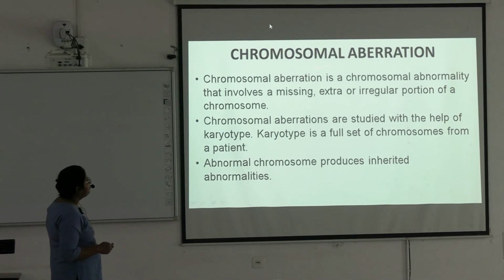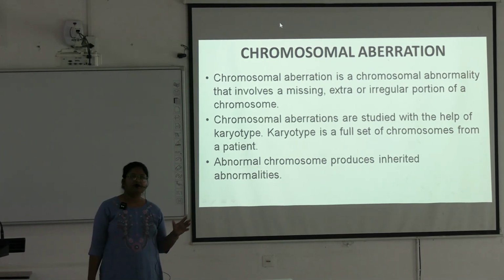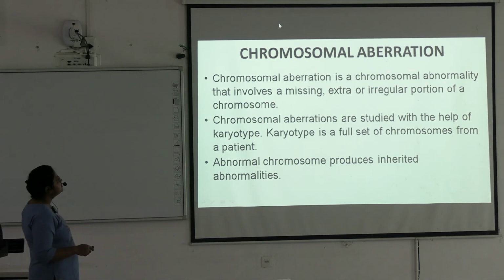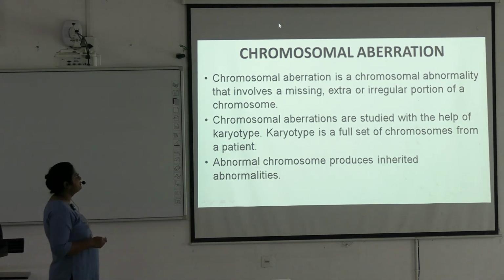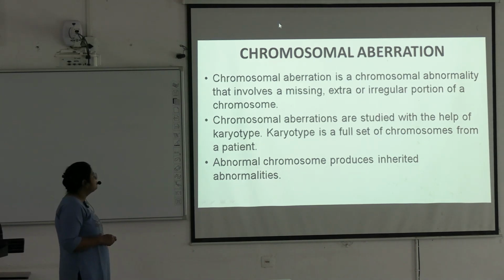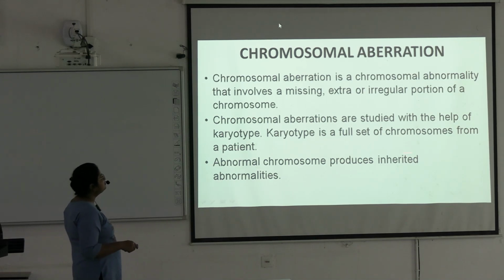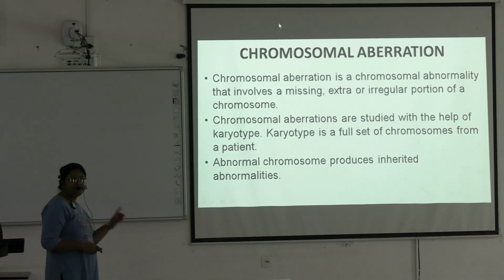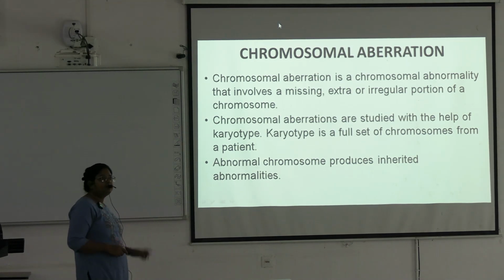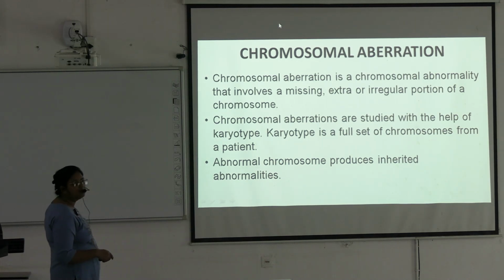Next we go to chromosomal inheritance. So we have completed inheritance patterns. Okay. Next we go to chromosomal aberration. Chromosomal aberration is a chromosomal abnormality that involves a missing, extra, or irregular portion of a chromosome. Chromosomal aberrations are studied with the help of karyotype. Karyotype is a full set of chromosomes from a patient. We have read karyotype in the previous class. Very important short note. Okay, we have discussed it. Abnormal chromosome produces inherited abnormalities.